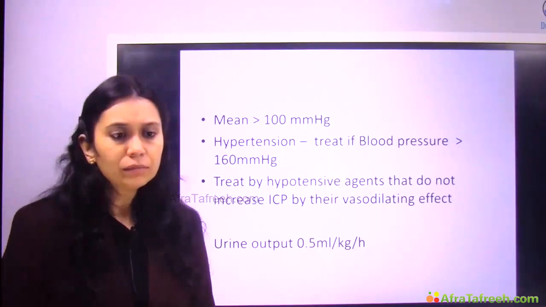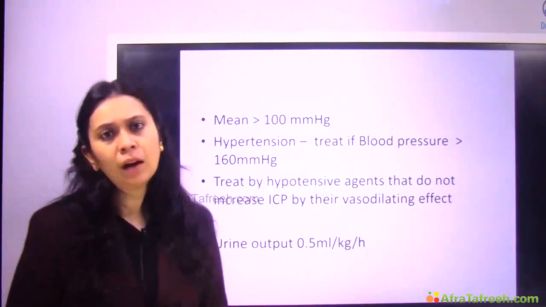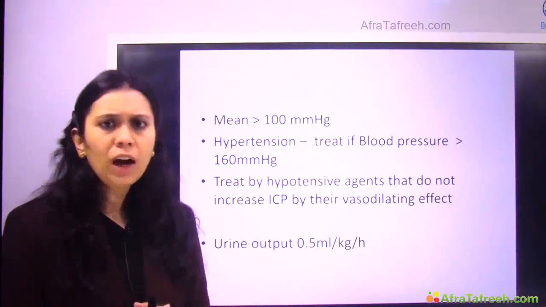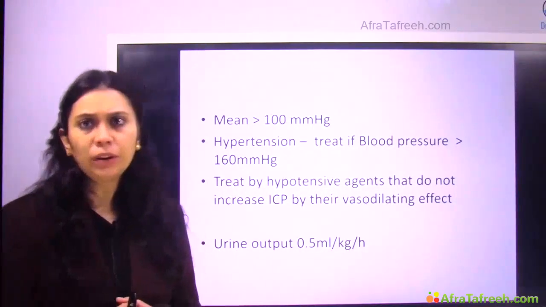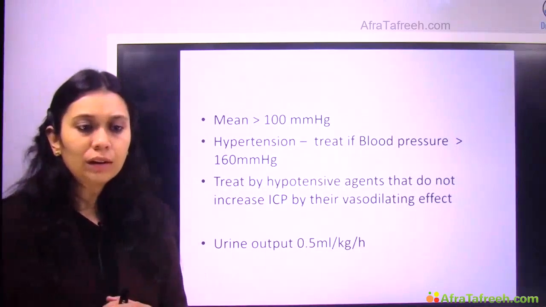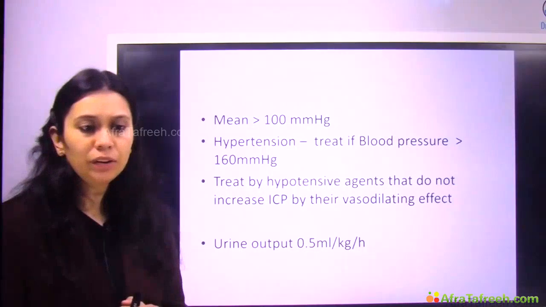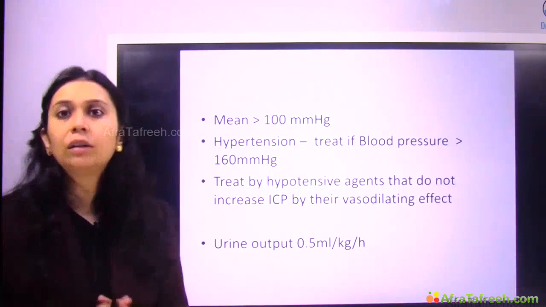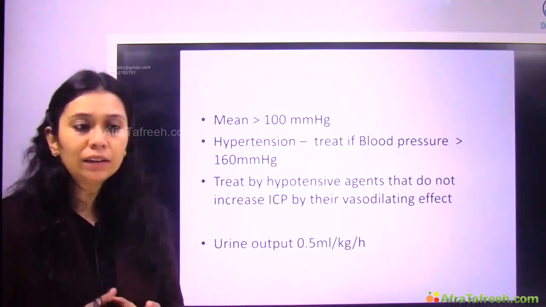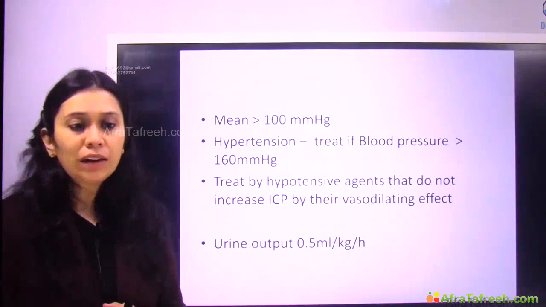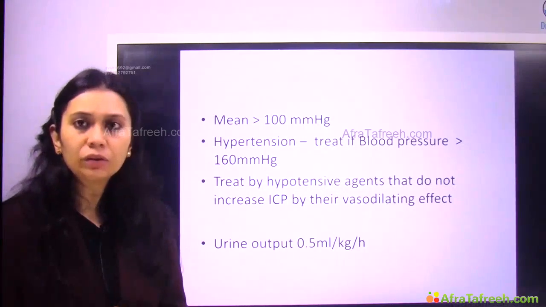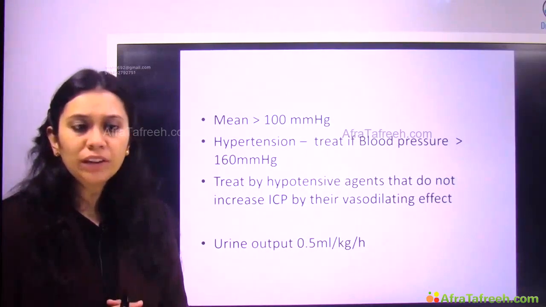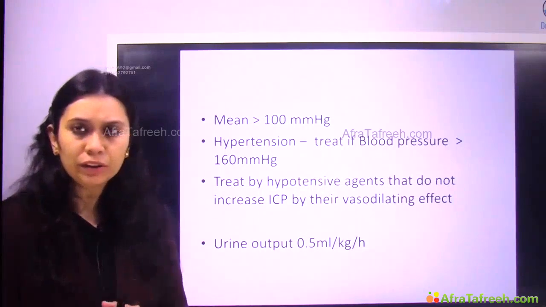blood pressure, right? And whenever I choose a hypotensive agent, we have to be very careful in a coma patient because most hypotensive agents also increase intracranial pressure. So we always have to choose a hypotensive agent that does not increase intracranial pressure by its vasodilating effect. So remember, nitroprusside and nitroglycerin increase intracranial pressure because they have a vasodilating effect. But esmolol is a hypotensive agent which does not increase intracranial pressure. We can use it in these patients.